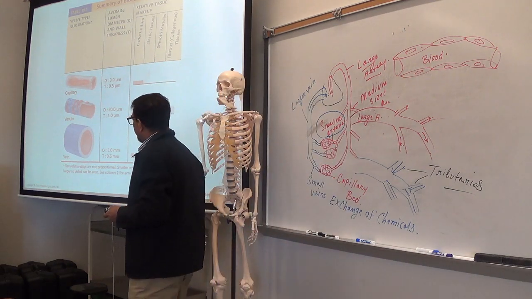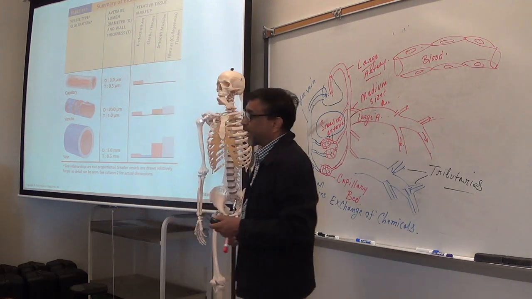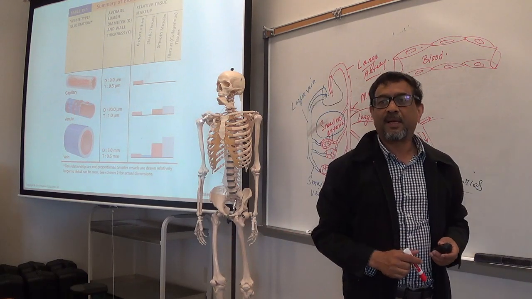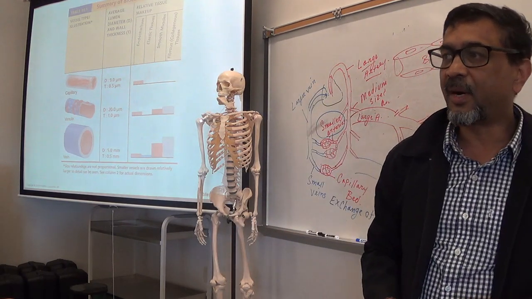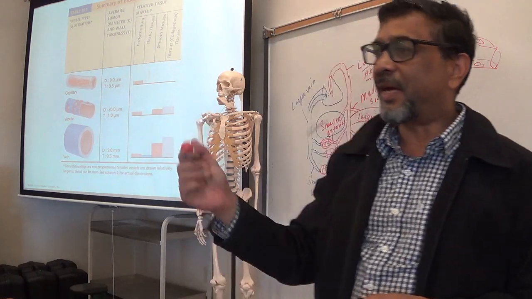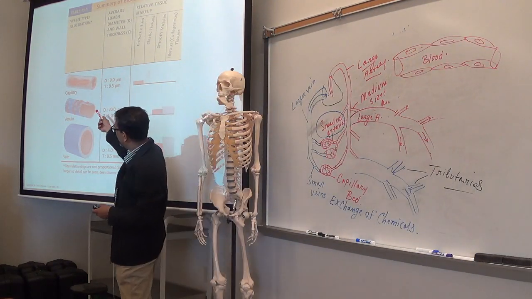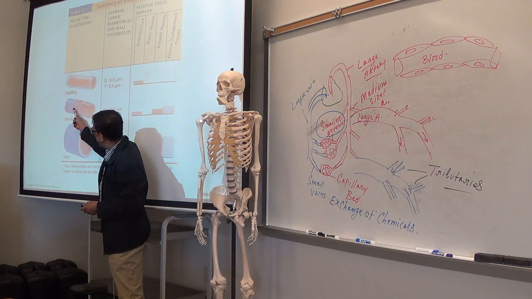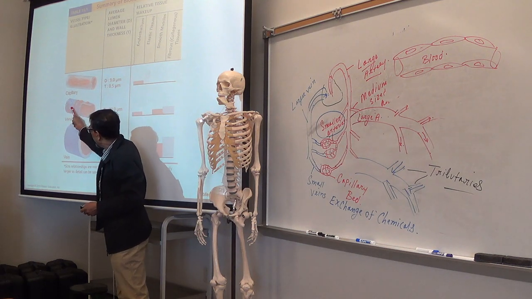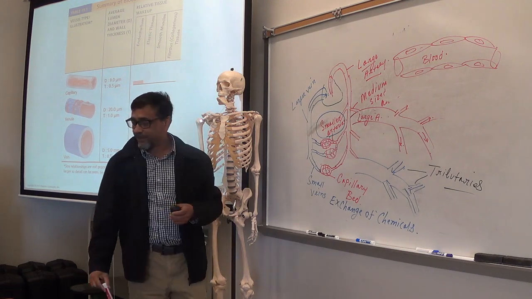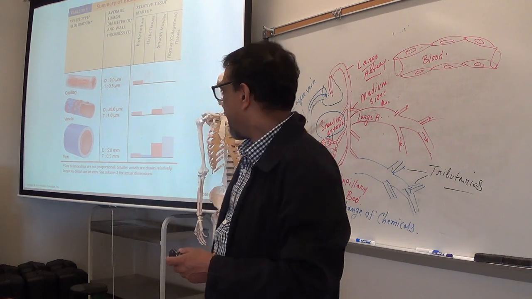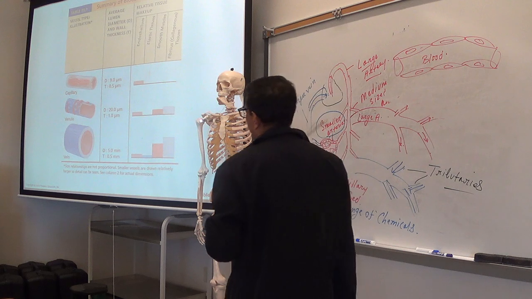Venule. A venule has squamous cells surrounded by pericytes. Another type of cells, these are called pericytes. So you see, these are the pericytes and these are the squamous cells, and that's the venule. And veins have a muscle layer.